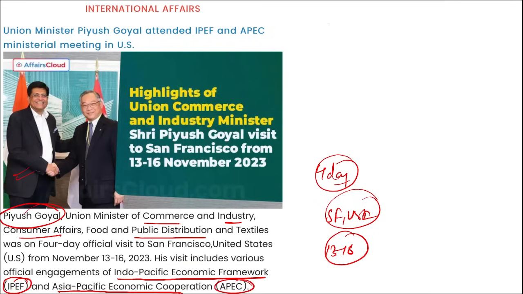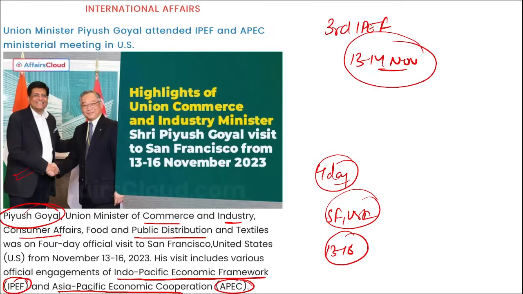Then remember, this was the 3rd edition of the IPEF, that is Indo-Pacific Economic Framework Ministerial Meet, that was from 13th to 14th of November. Right? Then there was an MOU that was signed between India and USA during this roundtable conference in San Francisco. Apart from this, he also represented India in this APEC meeting, that is Asia Pacific Economic Cooperation meeting. Correct?